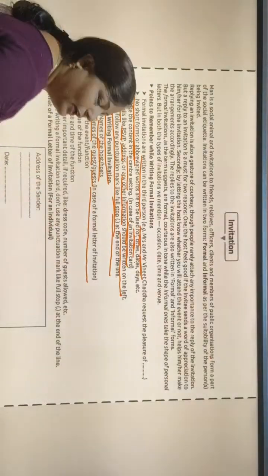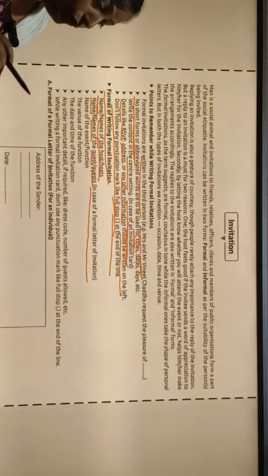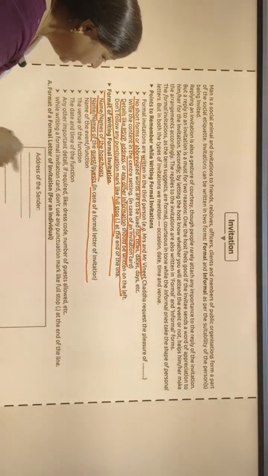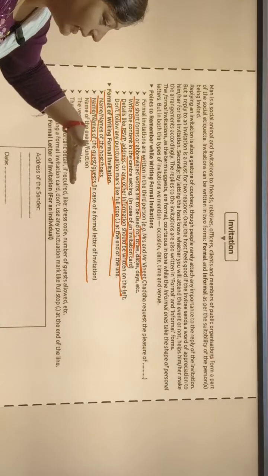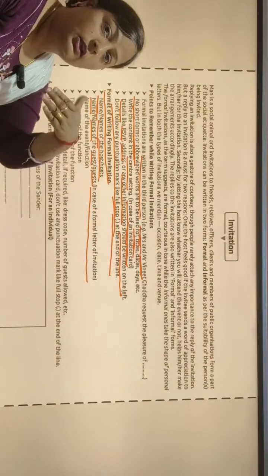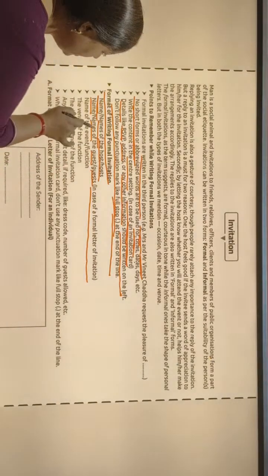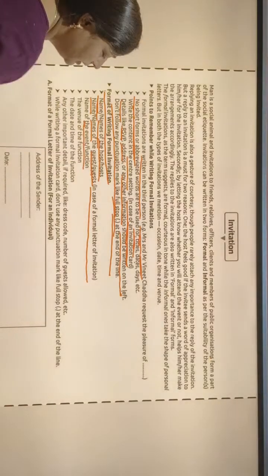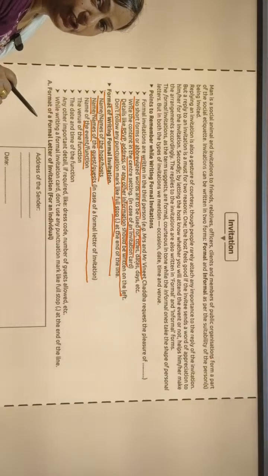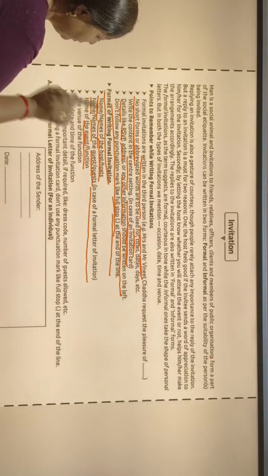If you are inviting someone, and if you are writing your formal invitation, and if you have invited some special guest to your celebration, then you must mention the name of the guest, and the name of the event or function.